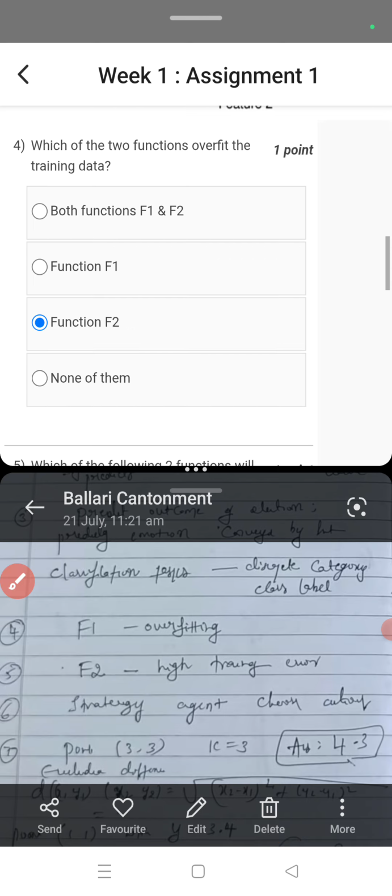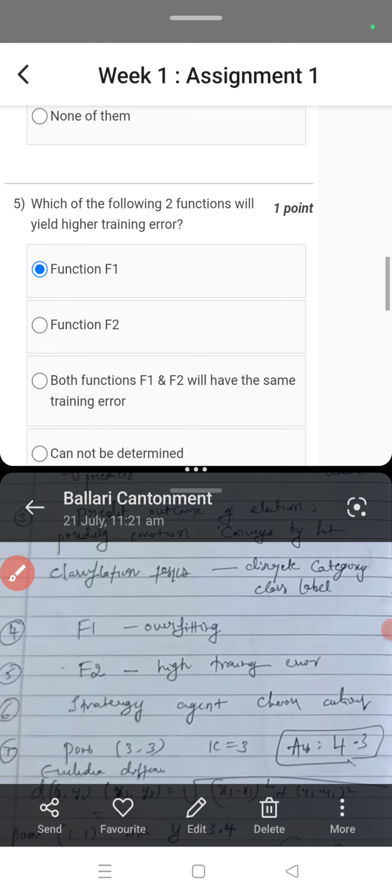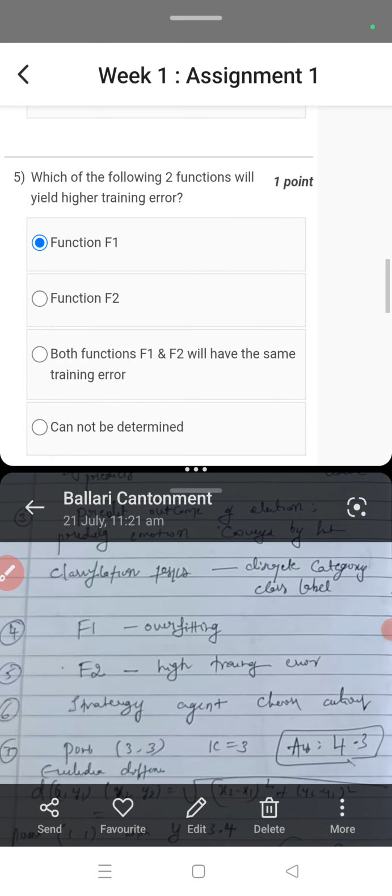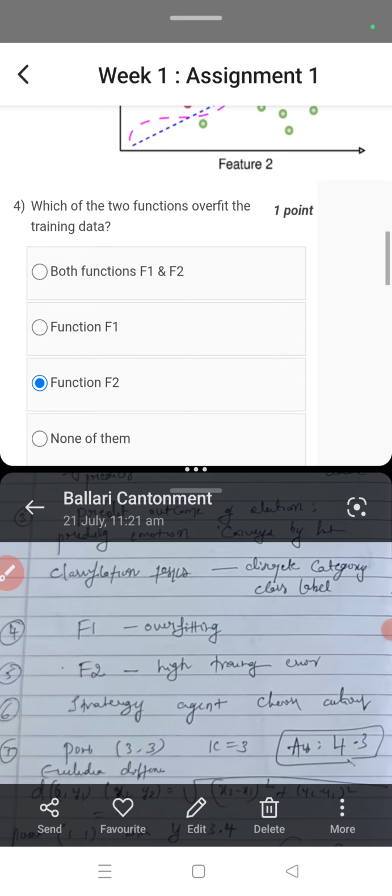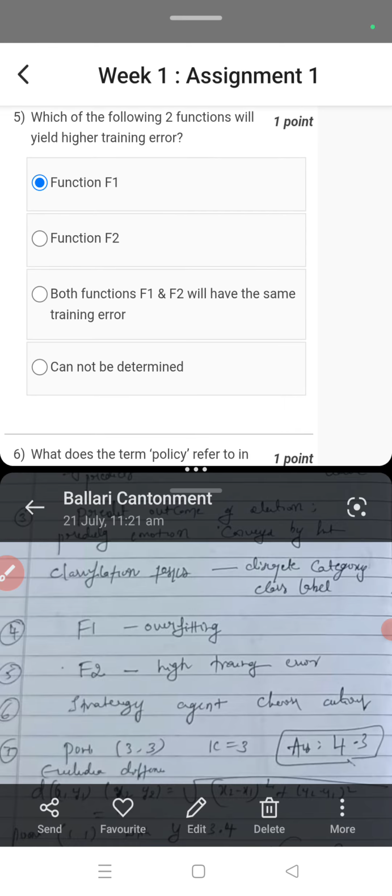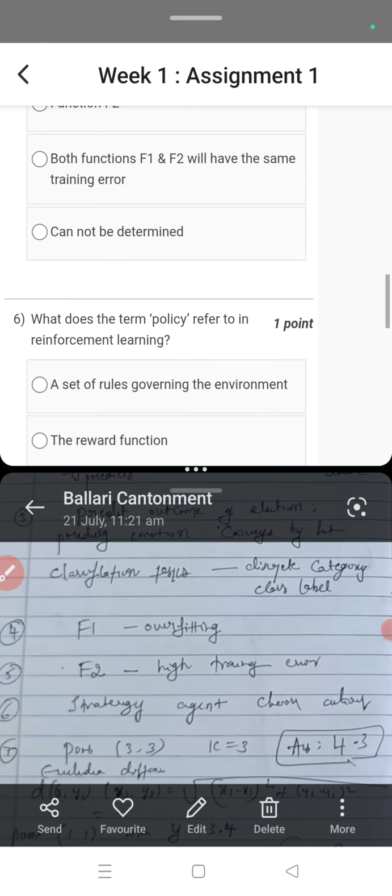And which of the following two functions will yield higher training error? That is f1. So f1 will yield the higher training error, right? So fifth question, function f1.